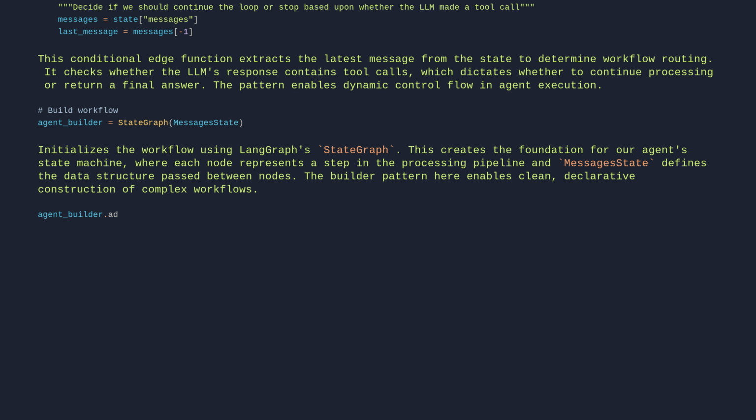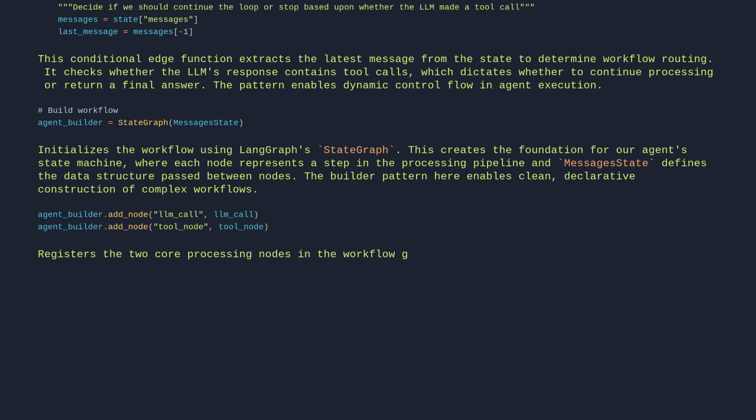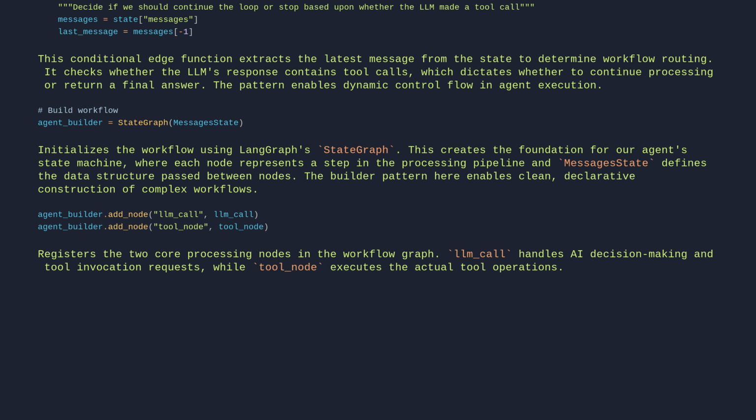agent_builder.add_node("llm_call", llm_call). agent_builder.add_node("tool_node", tool_node). Registers the two core processing nodes in the workflow graph. llm_call handles AI decision-making and tool invocation requests, while tool_node executes the actual tool operations. This establishes the fundamental processing pipeline before defining how they connect.